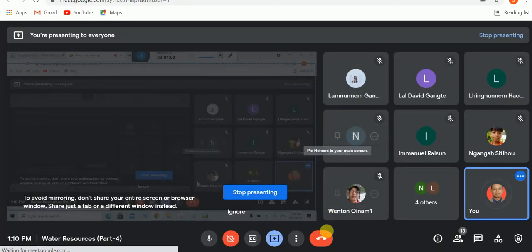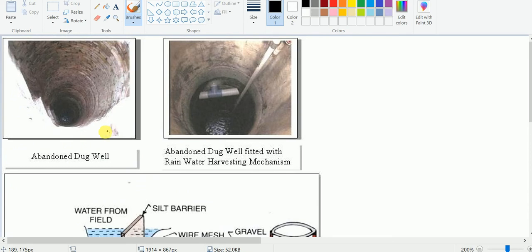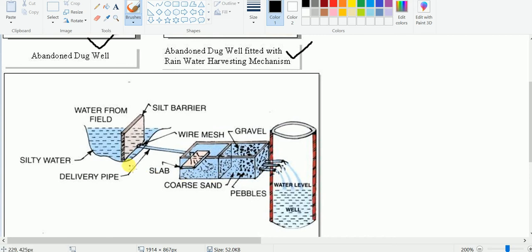See here, this is one of the techniques. We can recharge this rainwater using an abandoned dug well or tube well, or by this method also.